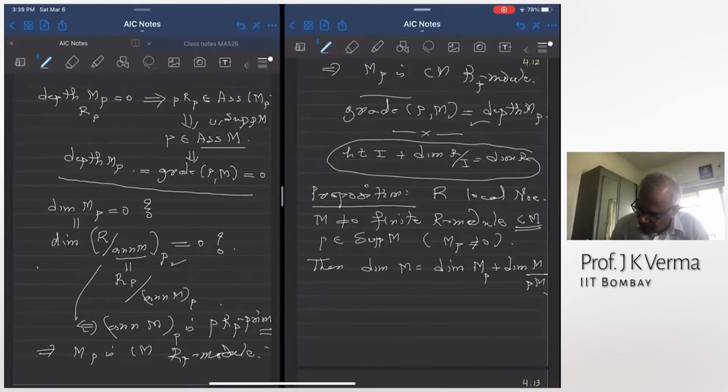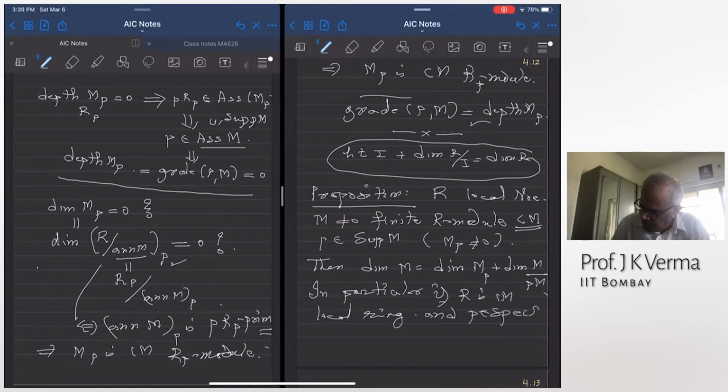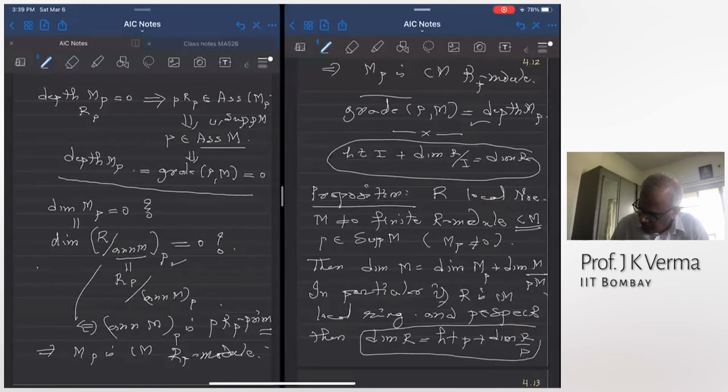So in particular, if R is a Cohen-Macaulay local ring and P is a prime ideal, then dimension of R is equal to height P, because this is dimension of R localized at P, that is height P, plus dimension of R mod P. Many calculations require this formula all the time, that dimension of R is height P plus dimension of R mod P. For an arbitrary Cohen-Macaulay local ring, you take any prime ideal, this is true, but more generally it is true for Cohen-Macaulay modules.